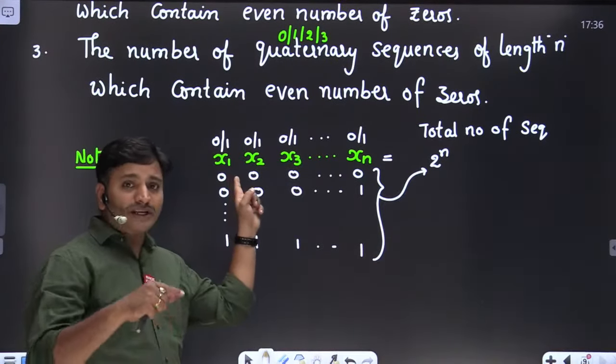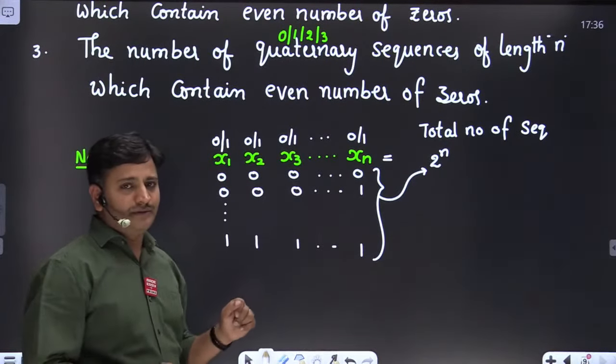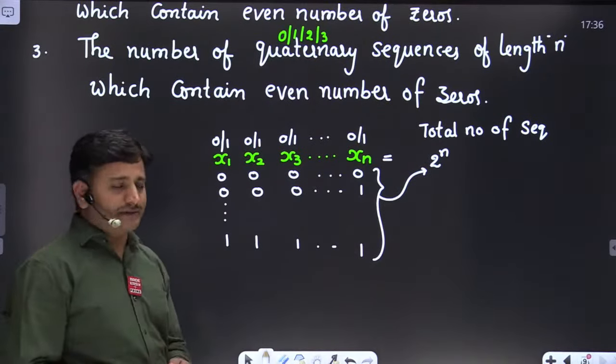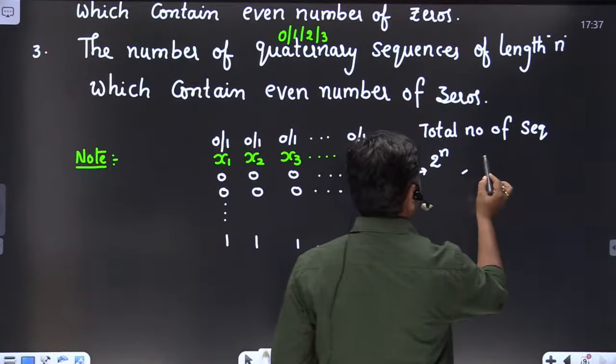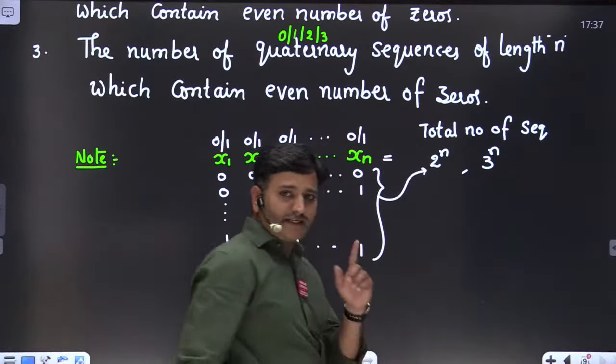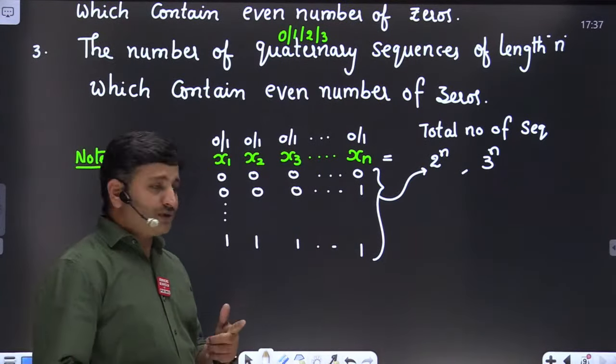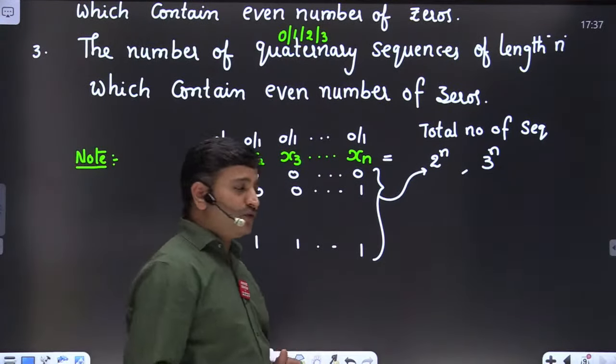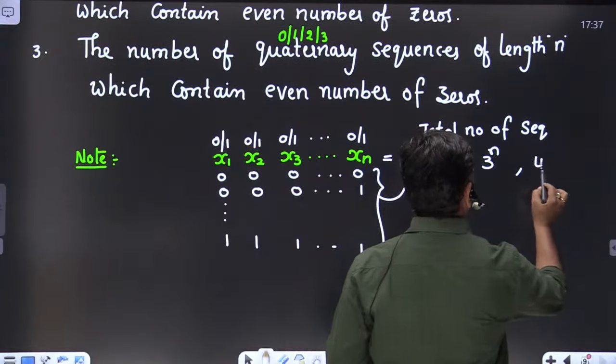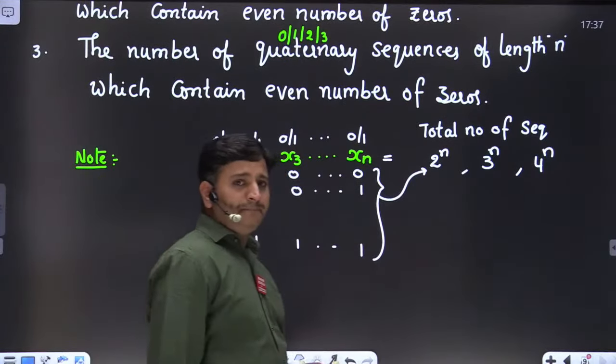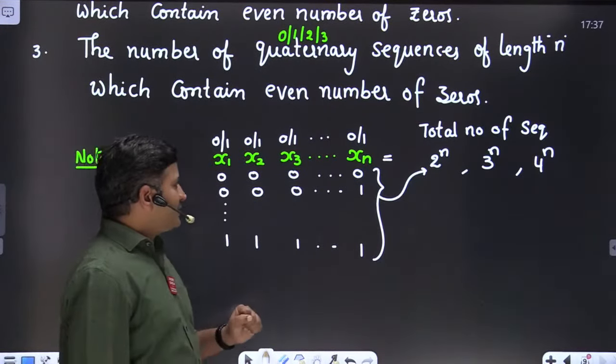Similarly, if it is a ternary sequence, then the total number of sequences becomes 3 power n. If it is a quaternary sequence, each element has 4 possibilities, so we have 4 power n. Clear? Remember these basic concepts.